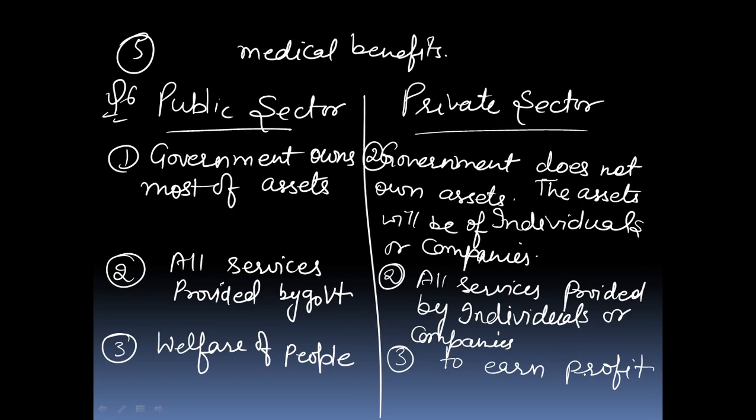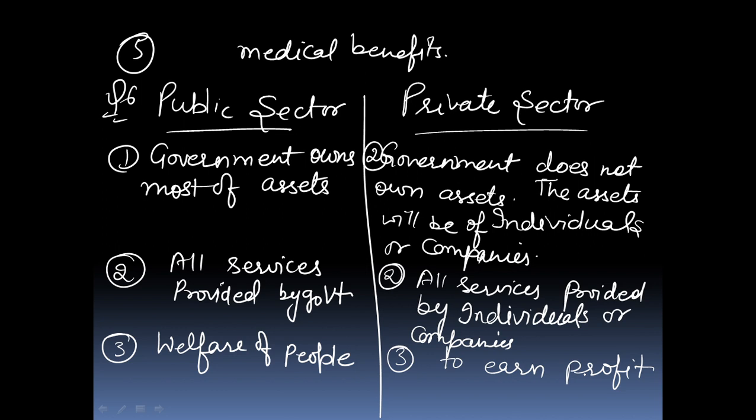Now I will repeat again the answer of question number 6. What are the features of public sector and private sector? Public sector, the government owns most of the assets. Second, all services are provided by government.